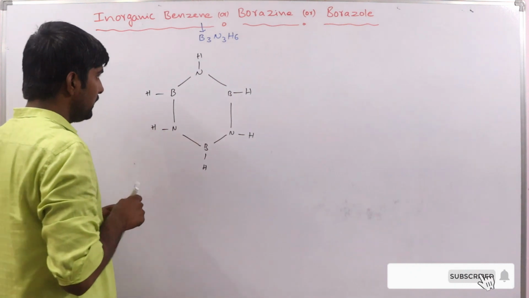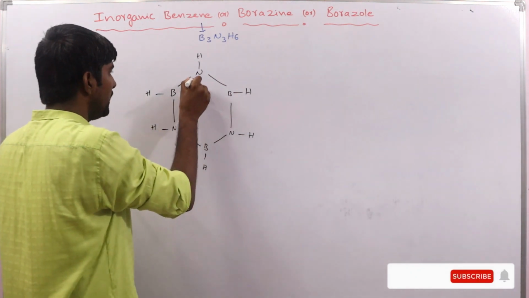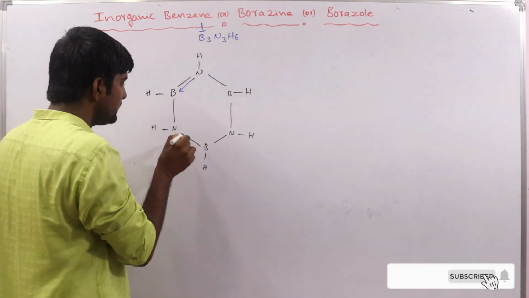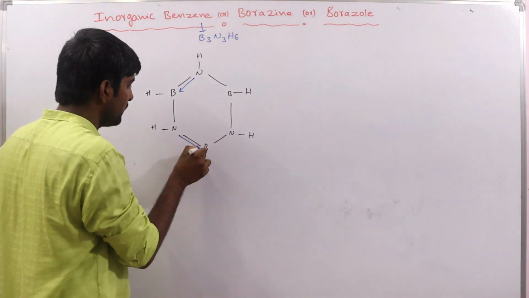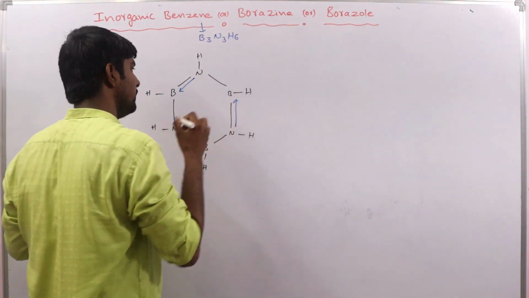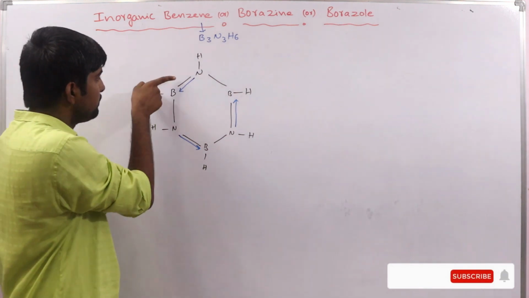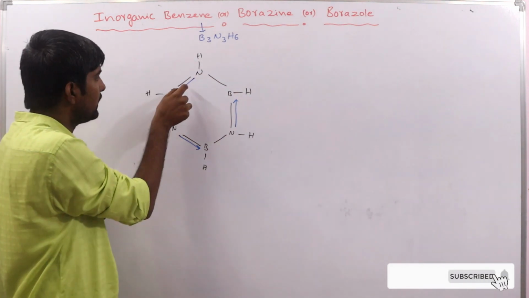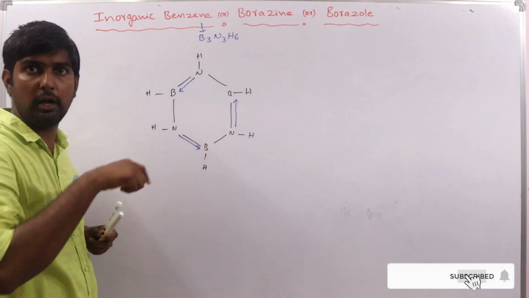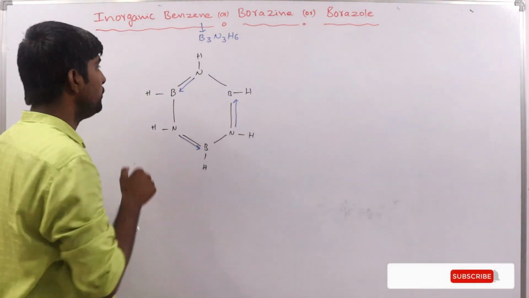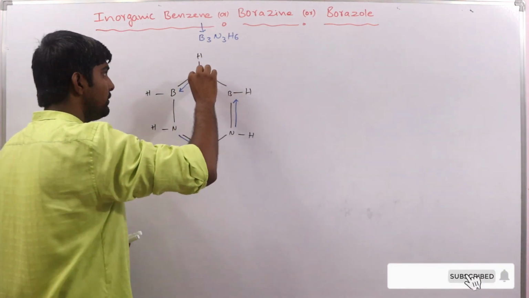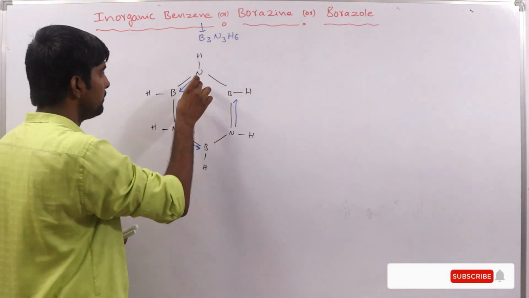And one more thing here, in between the nitrogen and boron there is a dative bond also present. See, this bond is a sigma bond and this is a pi bond, and the speciality of this pi bond is that it is a dative pi bond, because here nitrogen donates a lone pair for the bond formation.